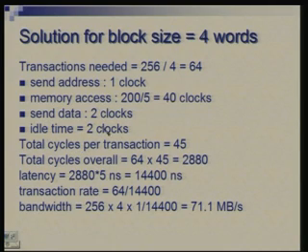Adding this all together, the total cycles are 45. This is 1 plus 40 plus these 4. So, overall total number of cycles is 64 multiplied by 45. These many cycles you will require for the entire 256 words, and each cycle being 5 nanoseconds, the total latency in terms of time is